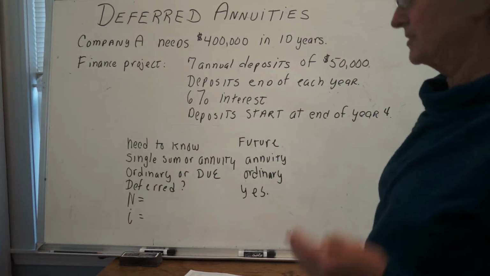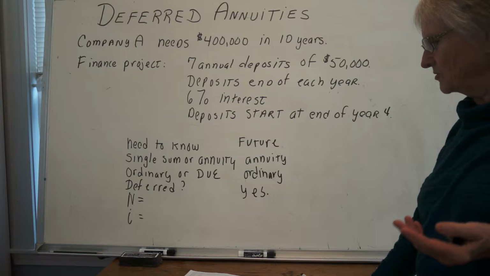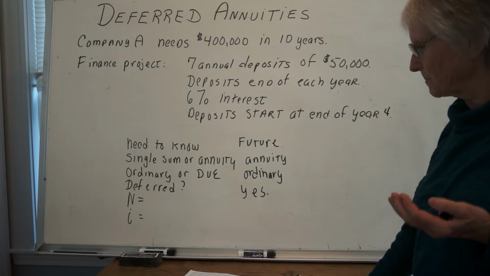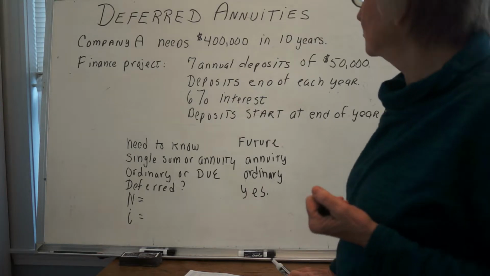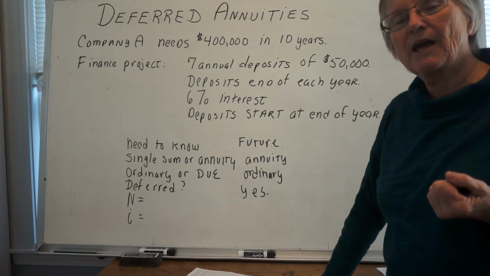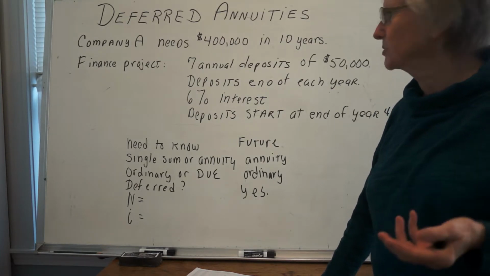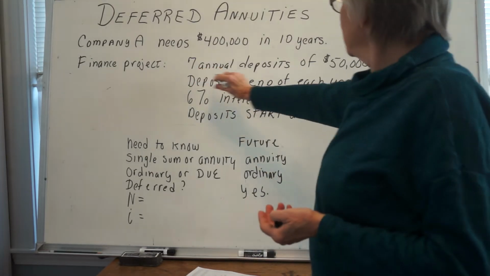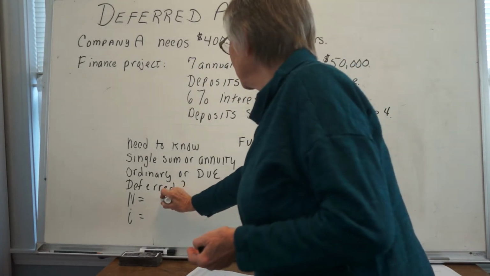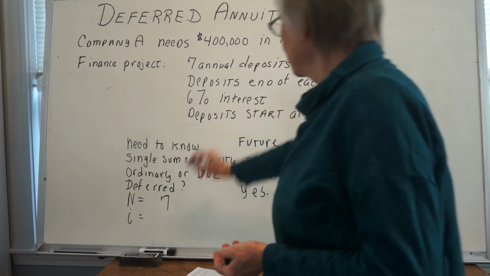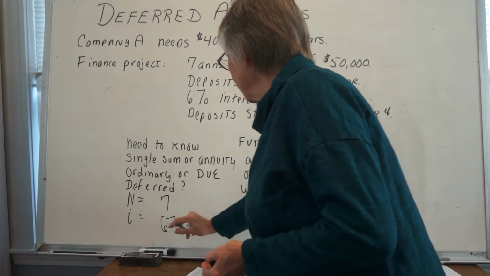Now for the N. This is the tricky part in the future value of an annuity, because we do not count the first 4 years where nothing happens. We're not making deposits in those years. We're only going to count the years when the deposits are made. So it's 7 annual deposits, so N equals 7. The interest rate they give us is 6%.